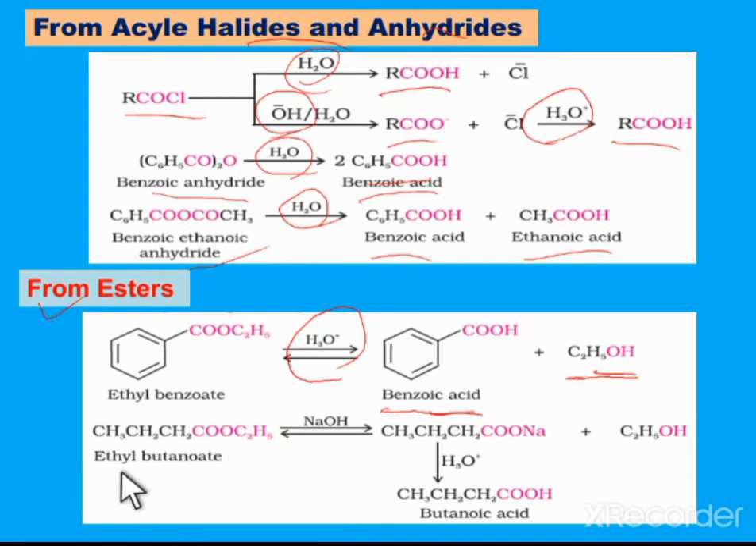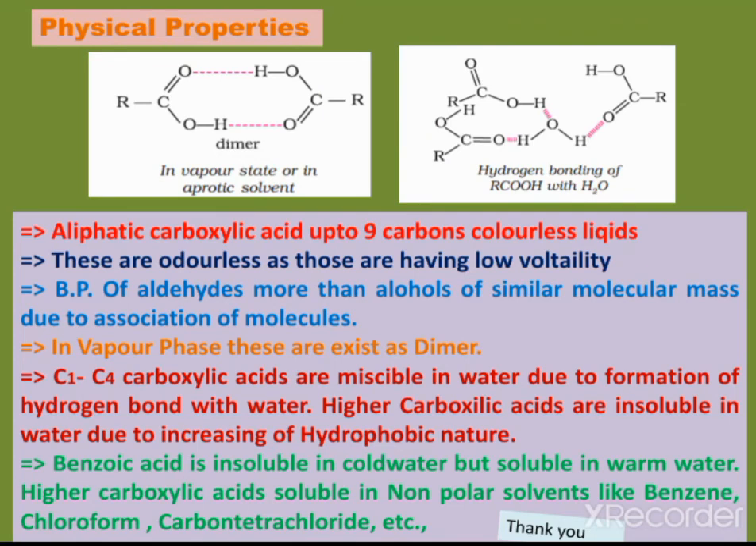Similarly, ethyl butanoate undergoes hydrolysis in the presence of sodium hydroxide. Initially it forms sodium butanoate and ethanol. Now the sodium butanoate undergoes acid hydrolysis, and in that case we get butanoic acid. These are the preparation methods of carboxylic acids.